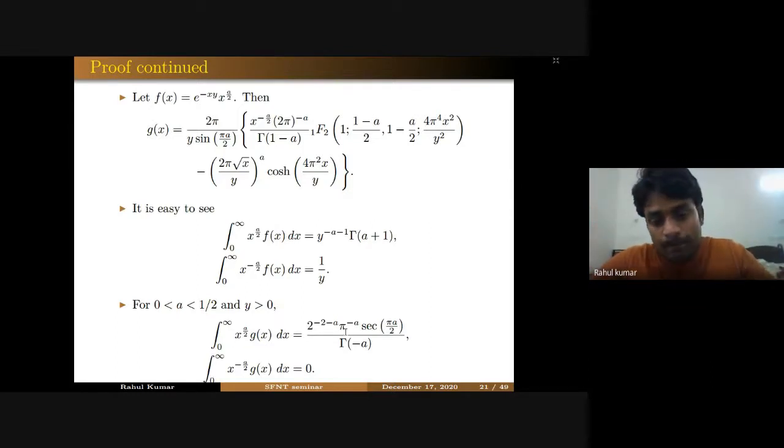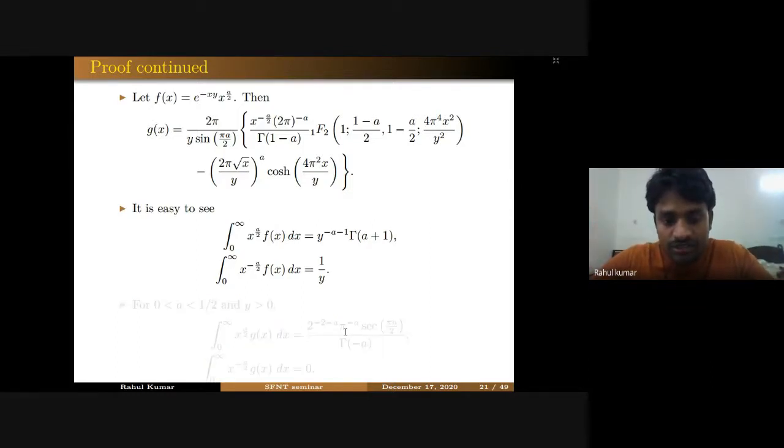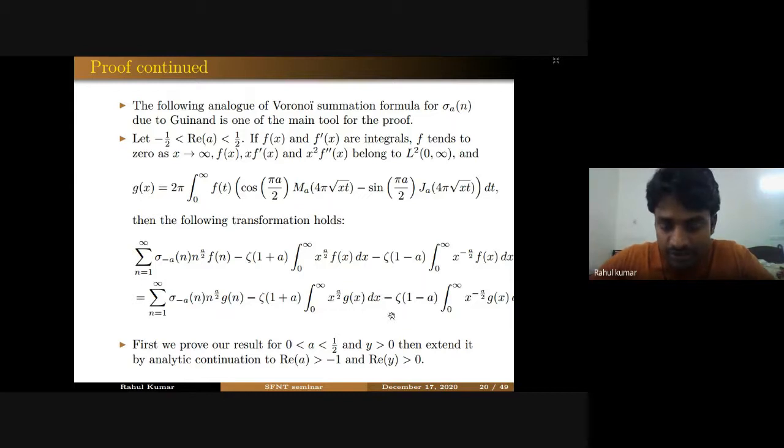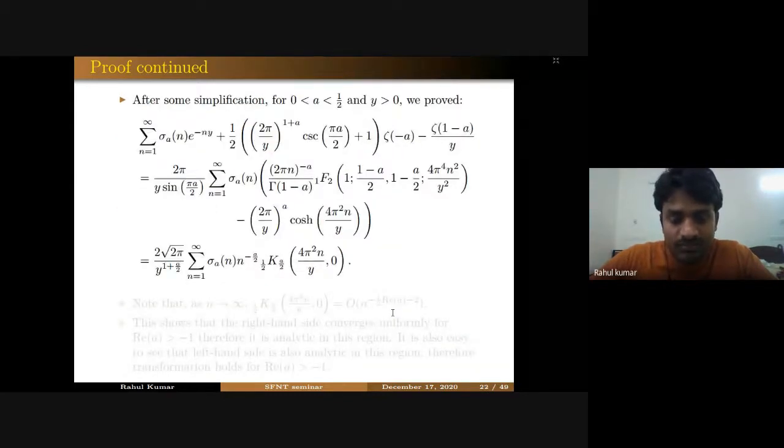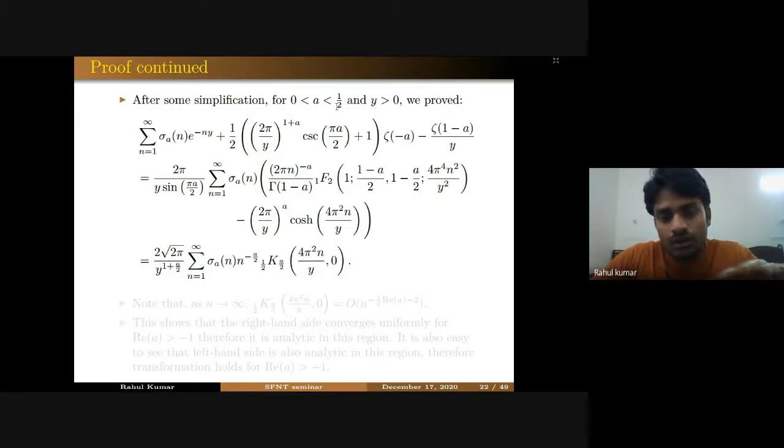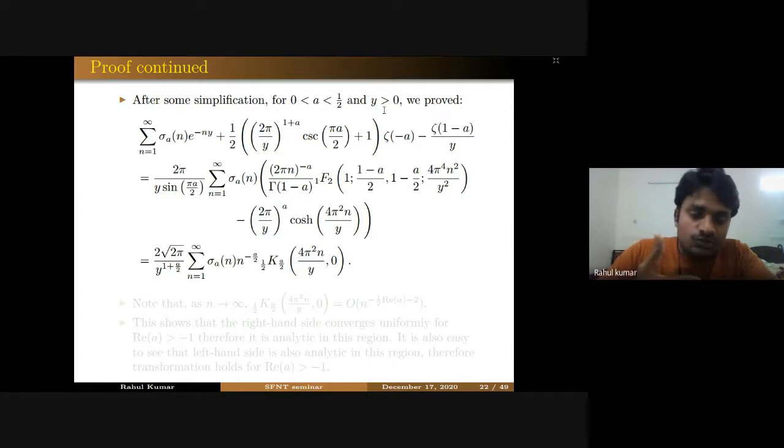But if you combine all these results and put them in the formula of Guinand, then you will arrive at this identity for this range of a between 0 and half and y greater than 0. We assumed at the start of the proof that we are taking a between 0 and half and y greater than 0 to simplify the calculation, and later we will extend the result by analytic continuation.